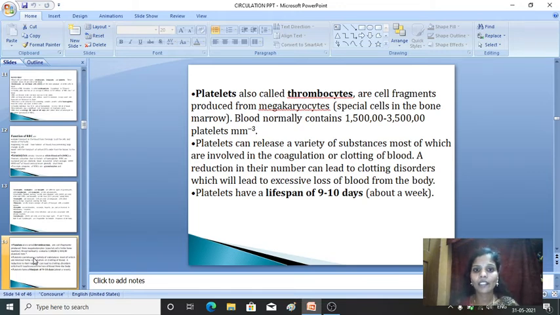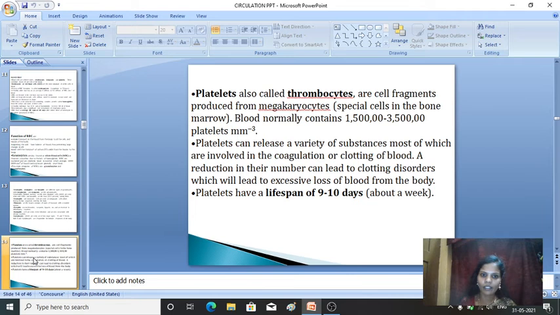Platelets are also called thrombocytes, and they are cell fragments. They are produced from megakaryocytes. What do you mean by megakaryocytes? They are special cells in the bone marrow. You can see the normal value of these platelets. The platelets release a variety of substances, most of which are involved in the clotting of blood. So they play a very important role in clotting of blood.